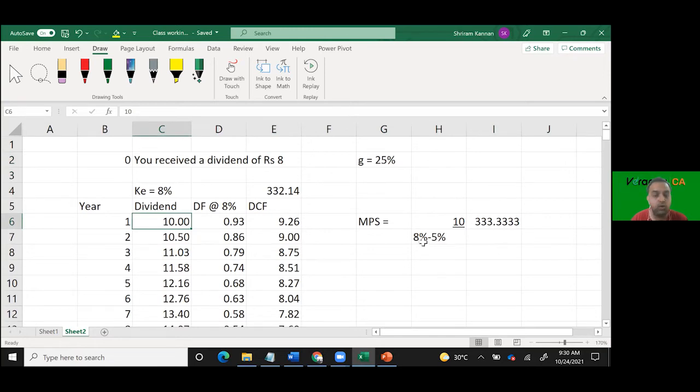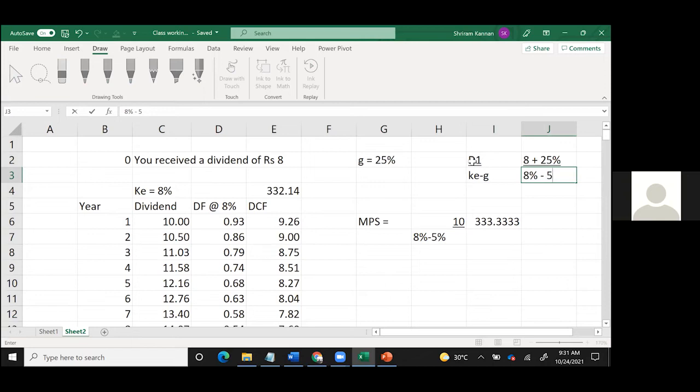In the formula, how do you calculate it? You will say D1 by KE minus G. How do you calculate D1? 8 plus 25% of 8, divided by KE 8% minus G, which is 5%. Can you tell me the conceptual difference between this 25% and 5%?